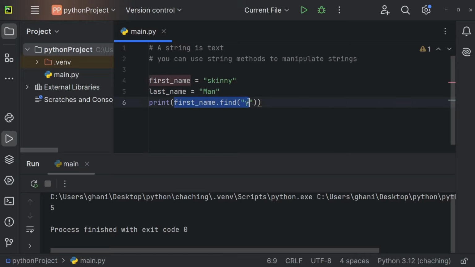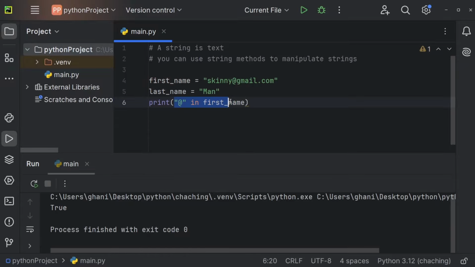Alternatively, you could also use the in operator. So we could check if y is in first_name, for example. And right here we are getting true, because the letter y is in the word first name. We could also check for o, which of course is not in the word skinny, and we're getting false. If I'm going to search for skinny, for example, we are getting true because skinny of course is in skinny. So this is, for example, useful if you have an email, and then you could say, is the @ symbol in first name, for example. Of course, this would not be the best form of validation, but this would be a simple option, I guess.